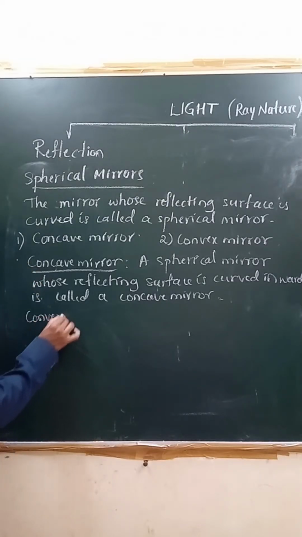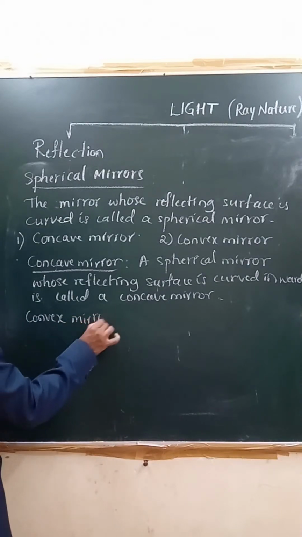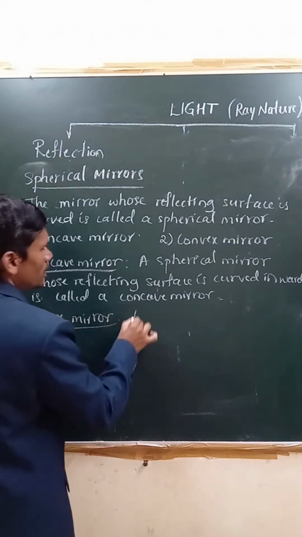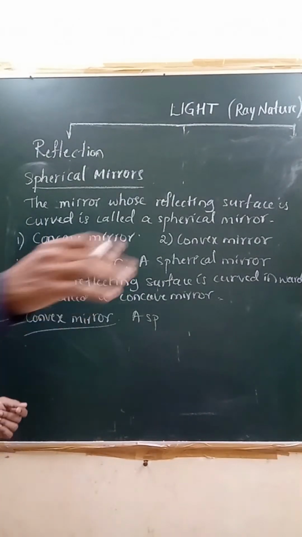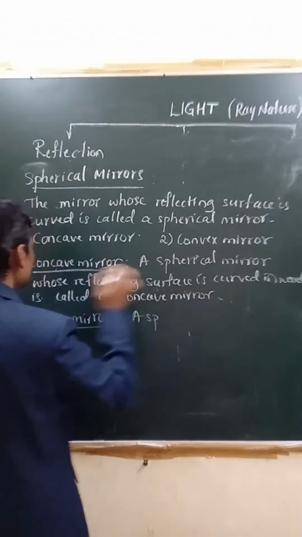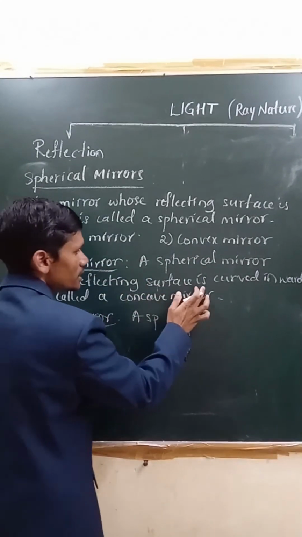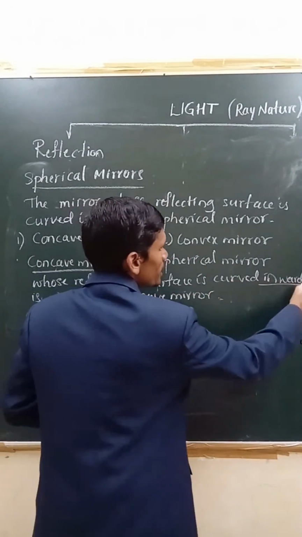Next, what is a convex mirror then? You have to define that also. Convex mirror: a spherical mirror, same. I don't want to write that one, just change here. A spherical mirror whose reflecting surface is curved outwards, you make, finished.